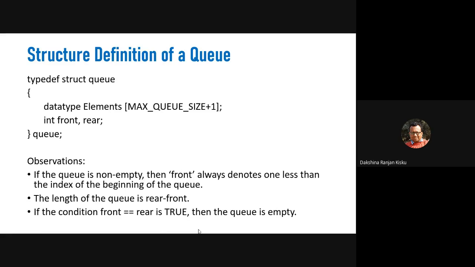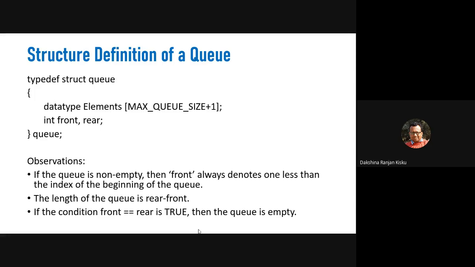So here all the elements will be of the data type. When we define a structure, it has these three members: the array of elements, and the front and rear variables, which will be of type int. This structure is defined before we do any insertion and deletion operations.